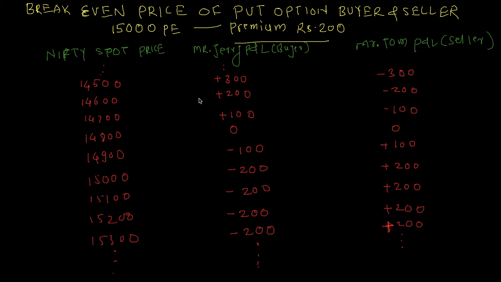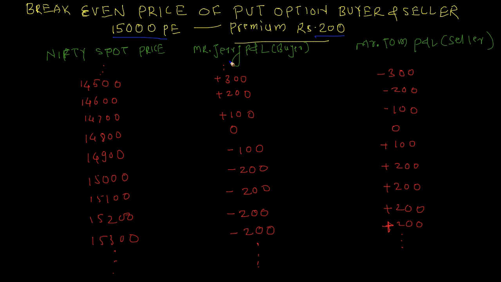In this video, we are going to discuss the break-even price for put option buyer and seller. How to compute the break-even price or BEP for put option buyer and seller. So the option which we are considering is the 15,000 strike price put option. The premium is 200 rupees.